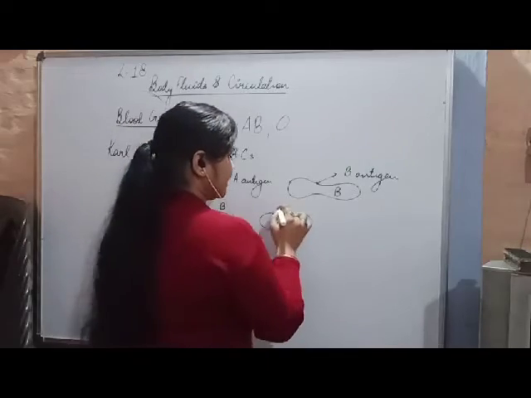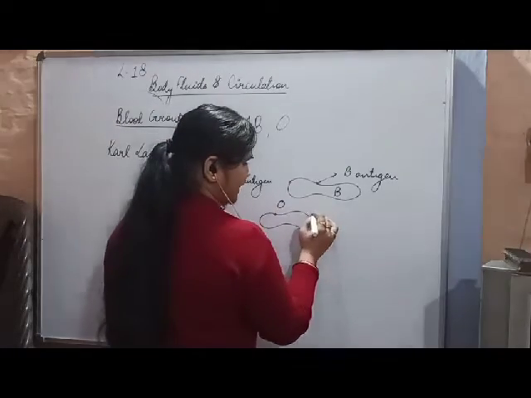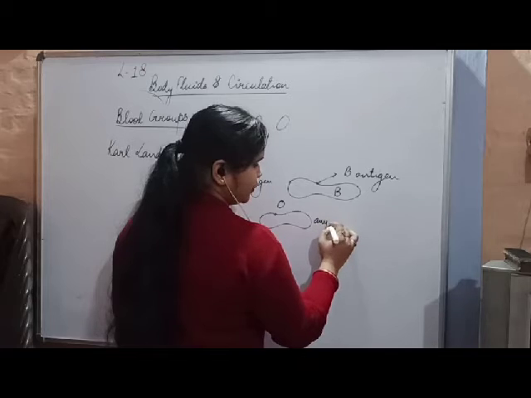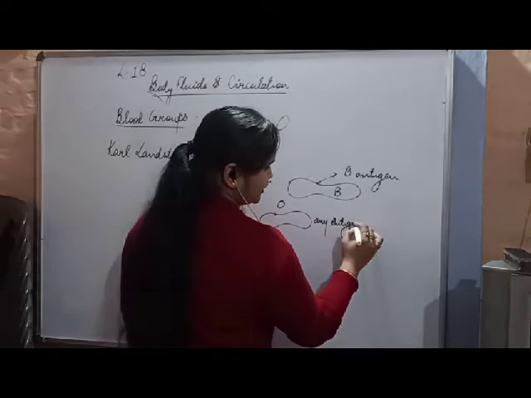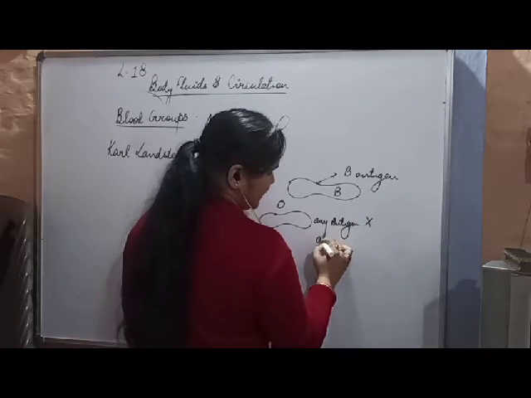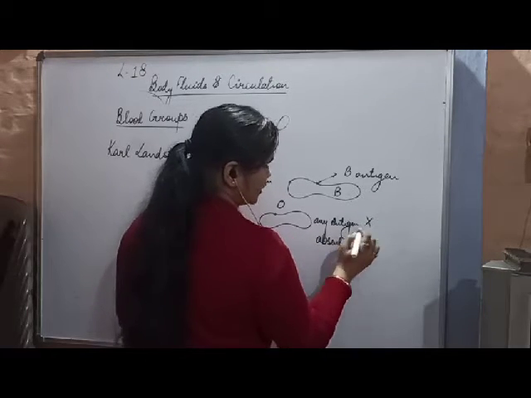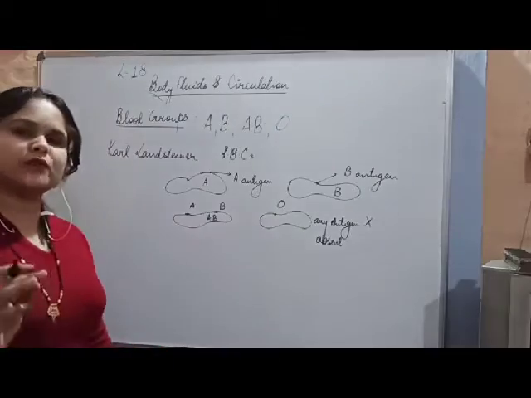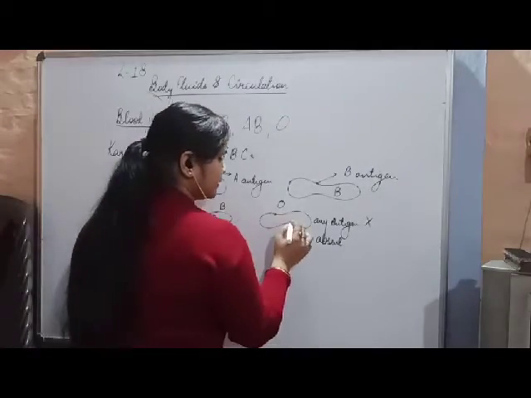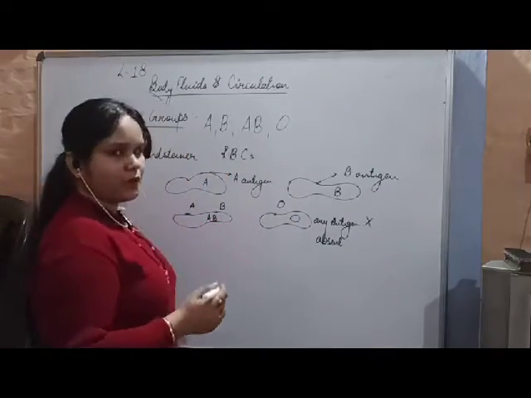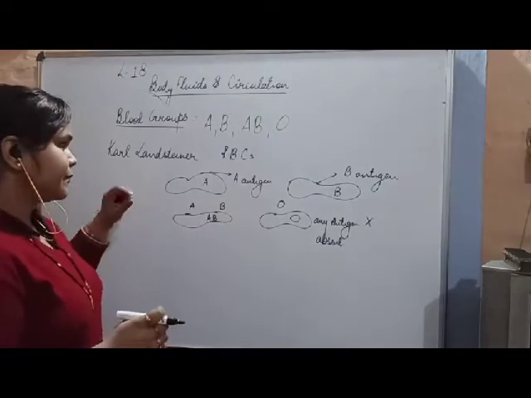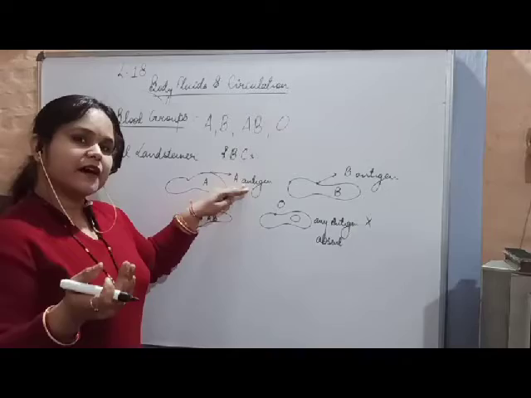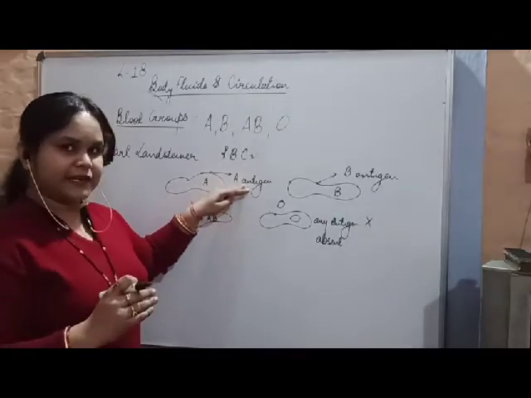The next is where the person does not have any antigen, neither the A antigen nor the B antigen. Both are absent, so the blood group of that person will be O. Clear?